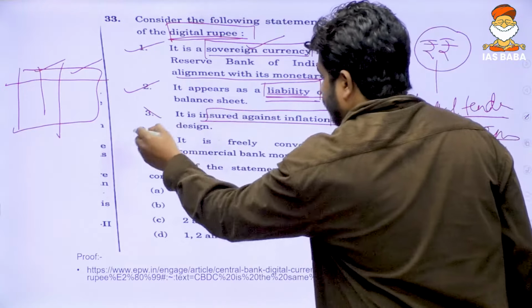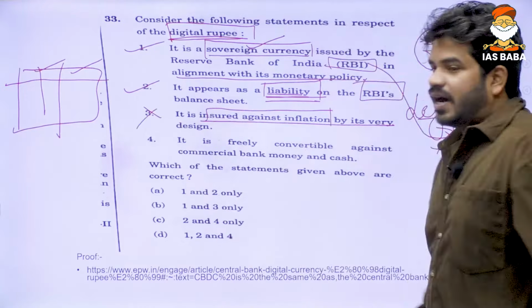This is a wrong statement, because understand one thing, what does inflation do? Inflation erodes the purchasing power of money. If with 10 rupees you were able to purchase 5 chocolates, after inflation you will be able to purchase only 1 chocolate, because it is eroding the purchasing power of money. And since digital rupee is a digital representation of your physical cash, inflation invariably erodes the purchasing power of the digital rupee also. So this is a wrong statement. There is no insurance against inflation. Insurance against inflation means effects of inflation will not be there on the rupees.